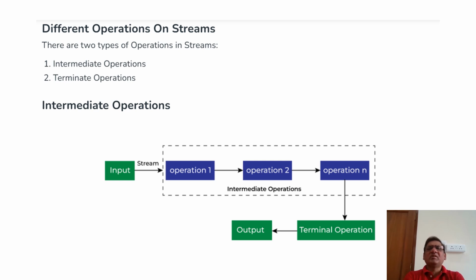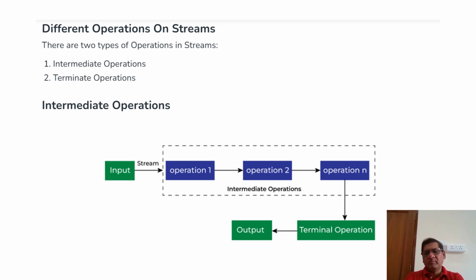Streams. This is one of the features introduced in Java 8. There are two types of operations in streams: one is intermediate operations and another one is terminal operations. Here I just provided one diagram for understanding purposes. So stream input, operation 1, operation 2, operation 3 up to operation m. All of these are called intermediate operations.